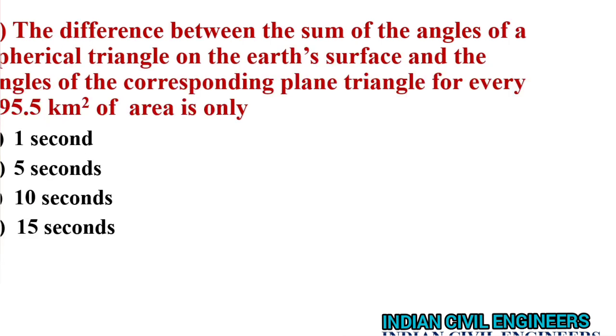Next question. The difference between the sum of the angles of a spherical triangle on the earth's surface and the angles of the corresponding plane triangle for every 195.5 kilometers of area is only 1 second. This is a normal triangle and this is a spherical triangle.